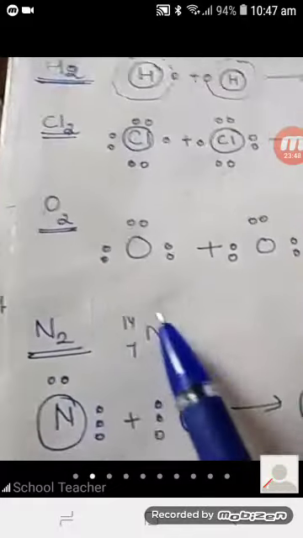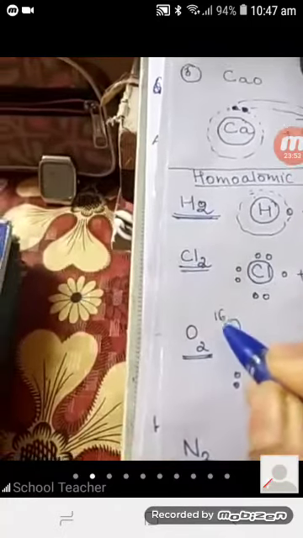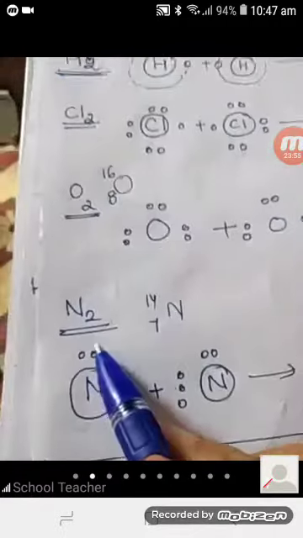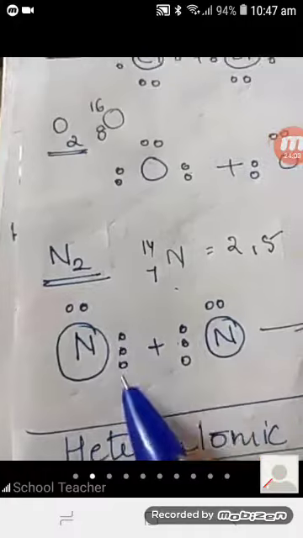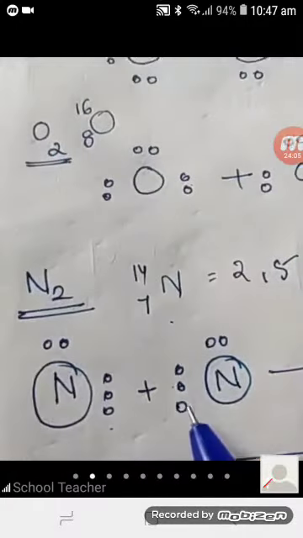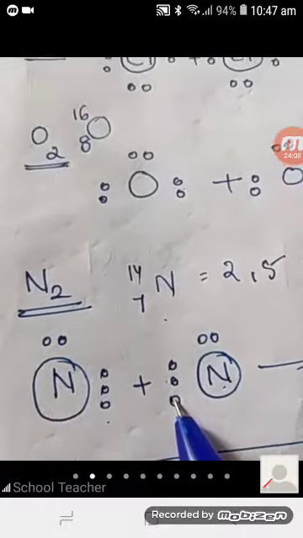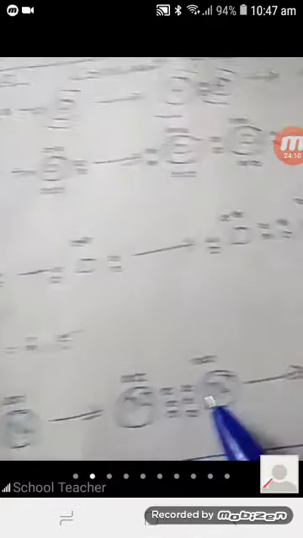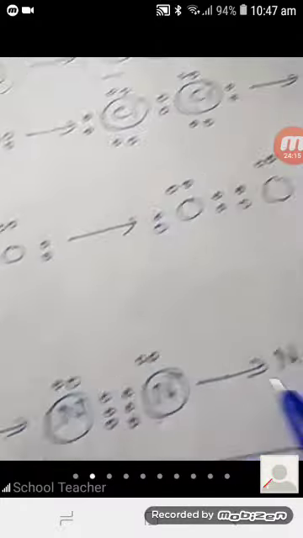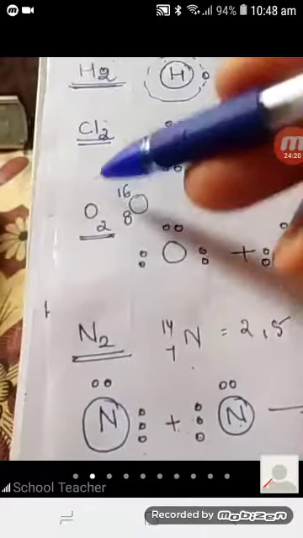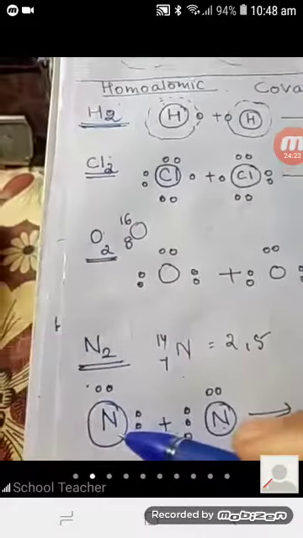In nitrogen, the atomic mass is 14. For oxygen the atomic mass is 16 and atomic number 8; in nitrogen, 14 and 7. So 7 means this will be 2 and 5. So 5 means 3 electrons are available for sharing. So this nitrogen will also give 3 electrons for sharing. So 3 electrons are shared together. Each one has 8: 5 plus 3, 8. So nitrogen, triple bond, nitrogen. These four, hydrogen, chlorine, oxygen, nitrogen, will come in the course.